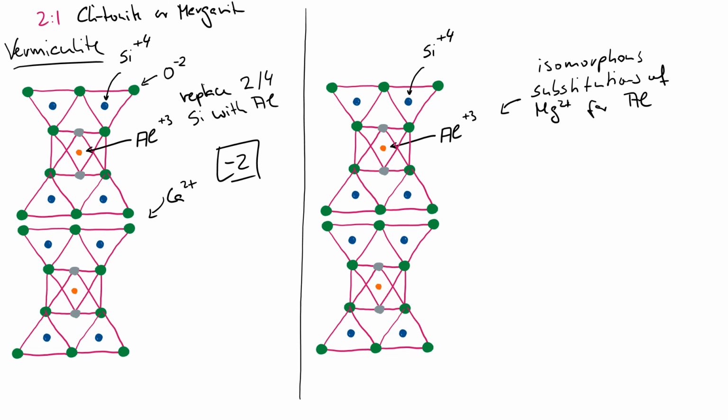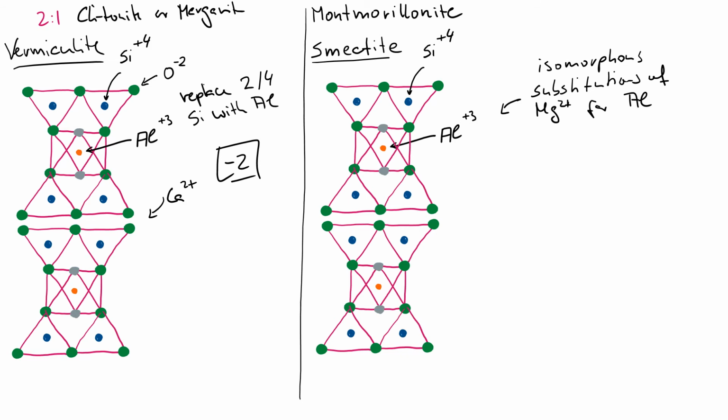If, however, the substitutions are in the octahedral sheet, so here we might place a magnesium 2+ in the octahedral sheet in place of aluminum, we will come to a clay mineral that we will call montmorillonite. And montmorillonites are the most common member of a group of what we call smectites. And they derive their charge from the octahedral substitution of primarily magnesium for aluminum.